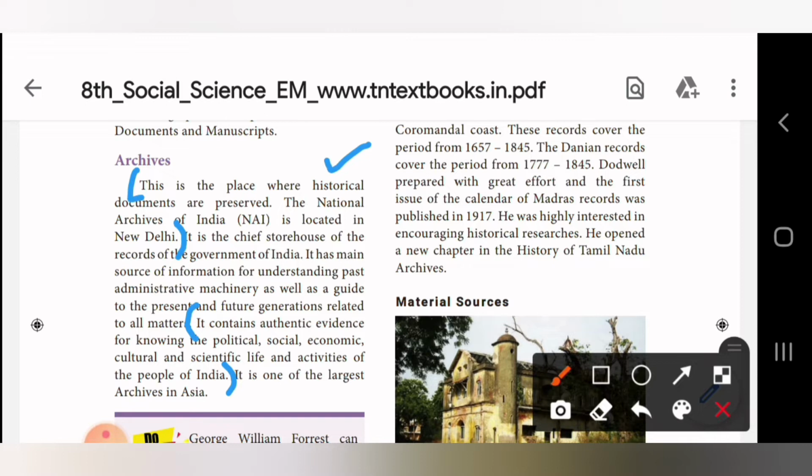It contains authentic evidence for knowing the political, social, economic, cultural and scientific life and activities of the people of India. So this is the first short answer of Roman letter 6. Hope you would have marked in the book. So what is archives? Archives is nothing but a custodian of records. Got it? Fine. Shall we go to the second question now?